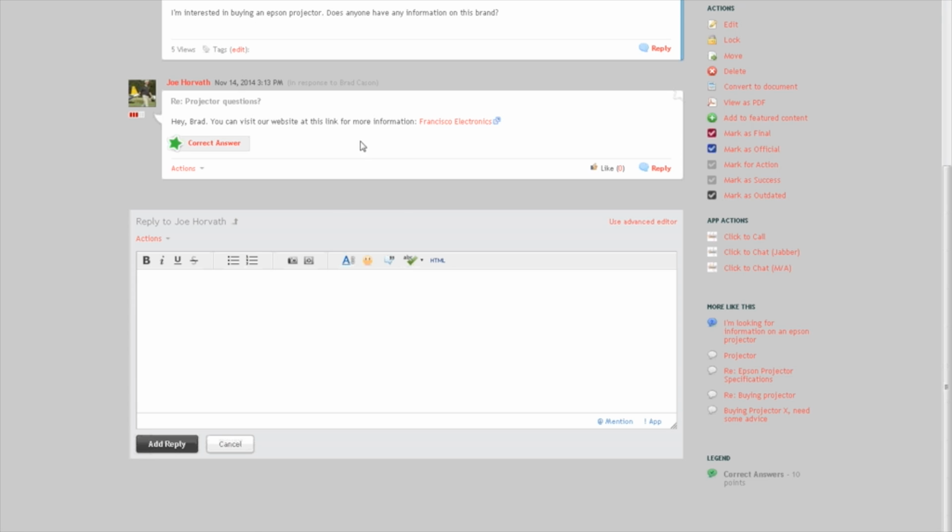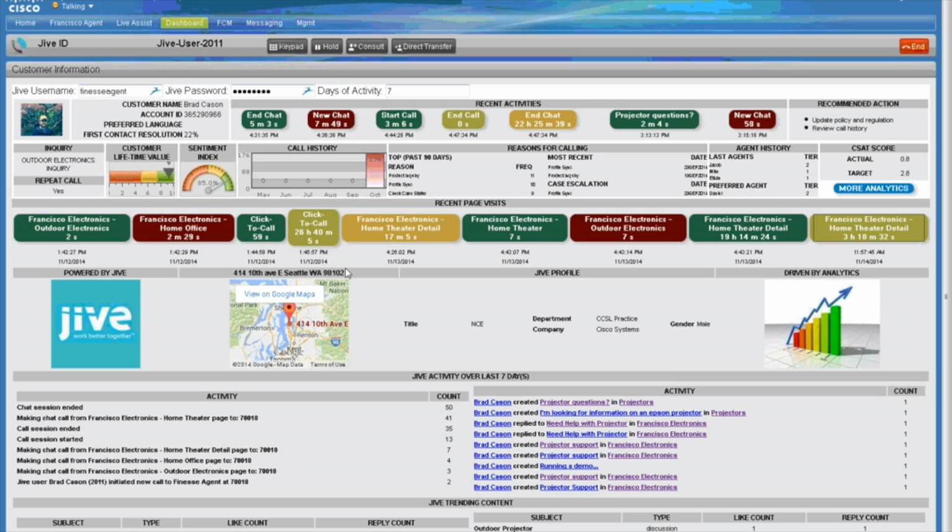In addition to that, I also get some more information that Brad has elected to share through Jive and his profile. I get an address. I can bring this up on Google Maps if I wanted to, and some other Jive profile information. I can also go into the Jive activities database, and I can see in this case over the last 7 days what some of his activities were as he worked within the Francisco Electronics Jive X site.